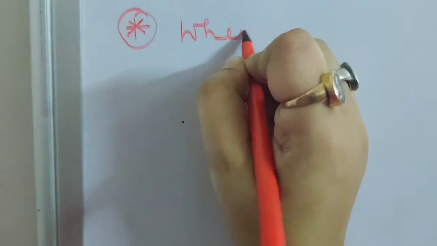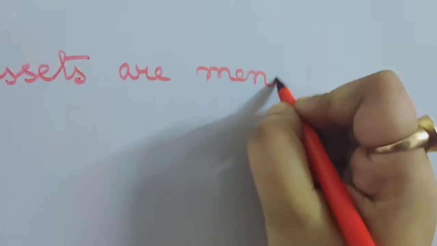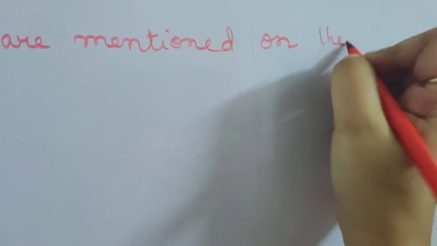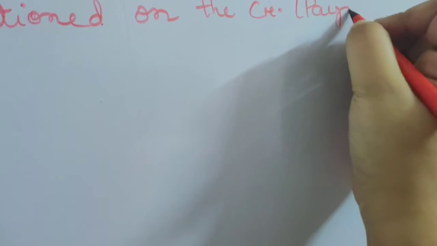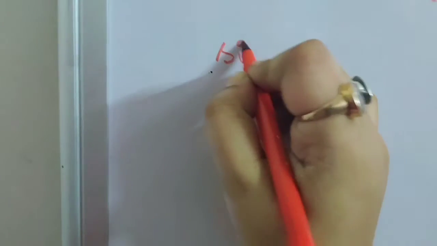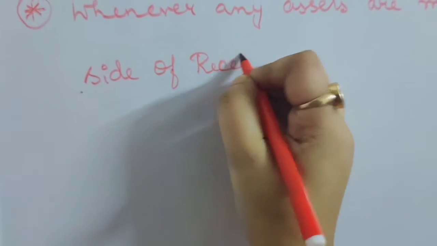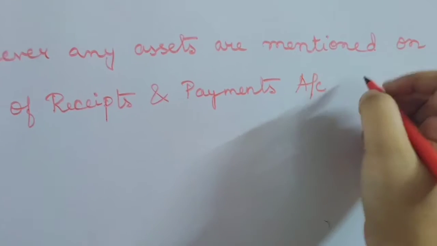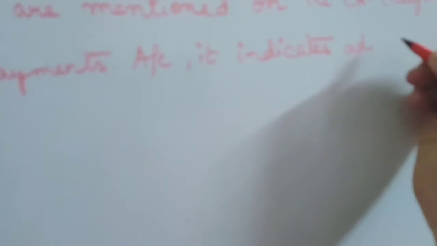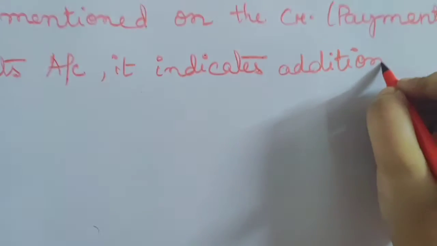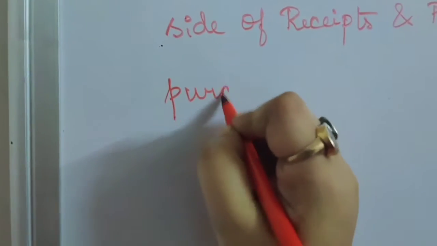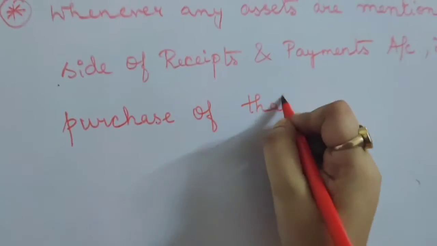Whenever any assets are mentioned on the credit or payment side of receipts and payments account, it indicates additional purchase of that asset.